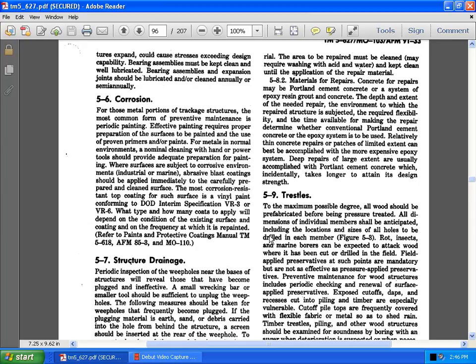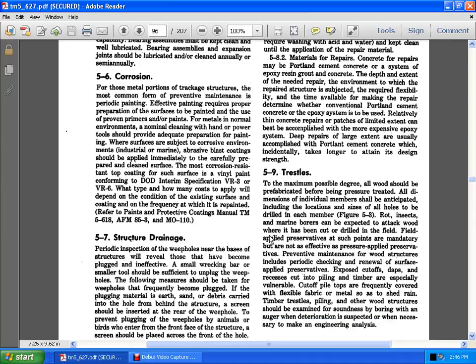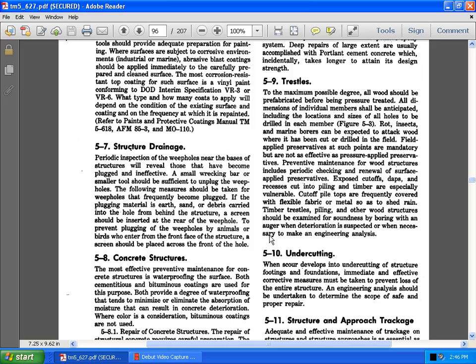5.9 Trestles. To make the maximum possible durability, all wood should be prefabricated before being pressure treated. All dimensions of individual members shall be anticipated, including the location and size of all holes drilled into each member. Rot, insects, and marine borers can be expected to attack wood wherever it has been drilled or cut. Field application of preservatives at such points is mandatory, but not as effective as pressure applied preservatives.